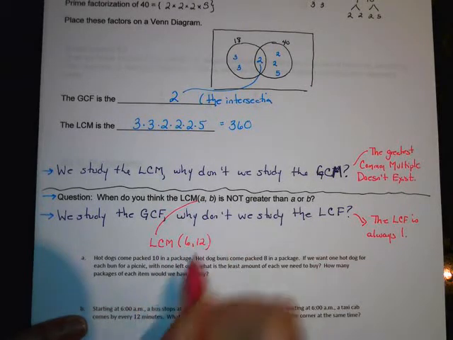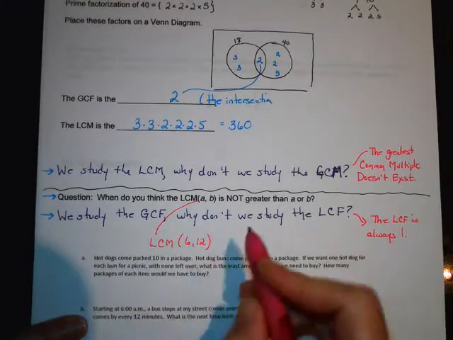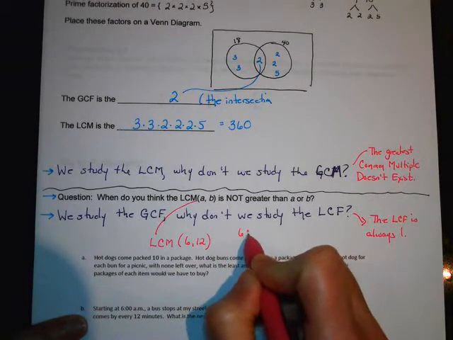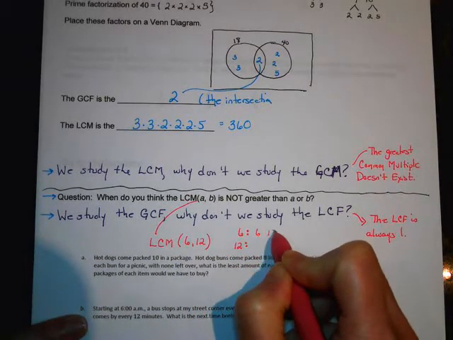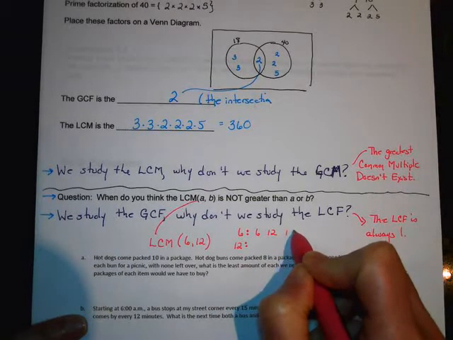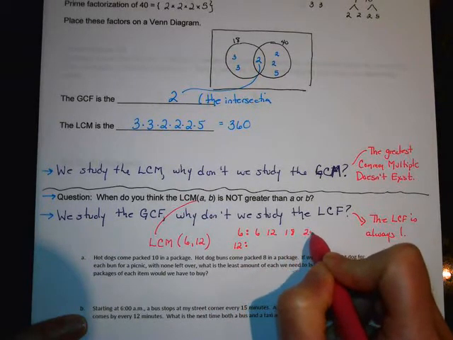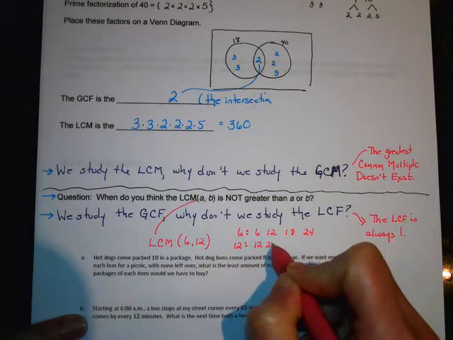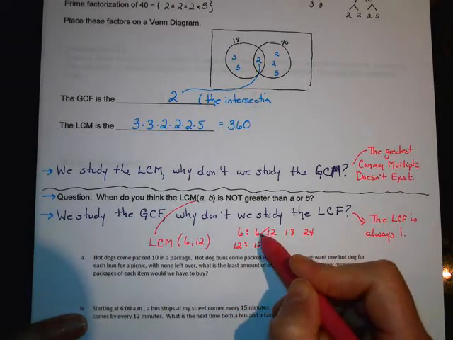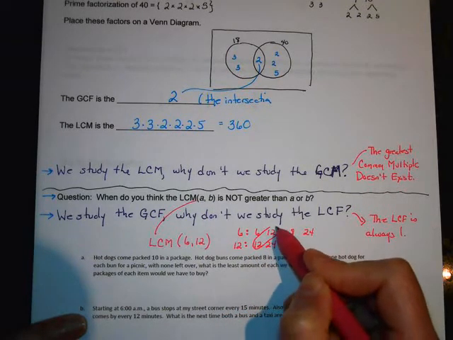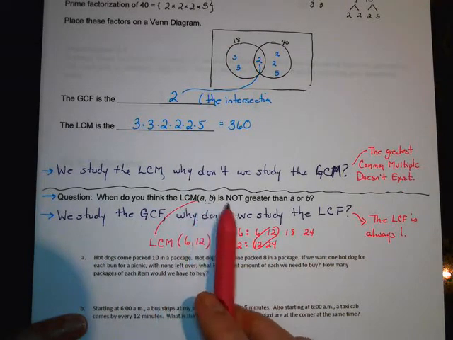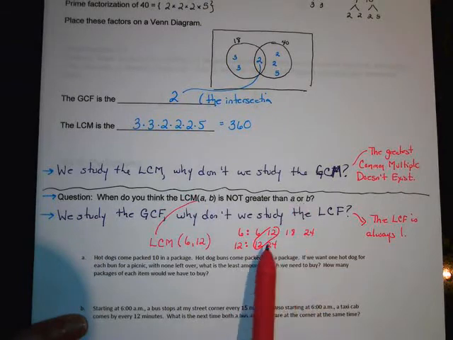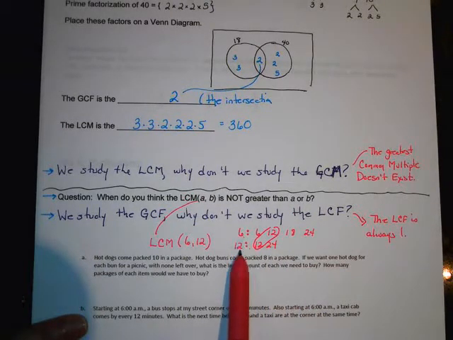If you start listing the multiples of 6 and the multiples of 12, you're going to see very quickly what's going to happen. Do you see? The first multiple that's common is actually one of the numbers. So the least common multiple of two numbers is not greater than the two numbers when it's equal to one of the two numbers. So when one of the numbers is a multiple of the other,